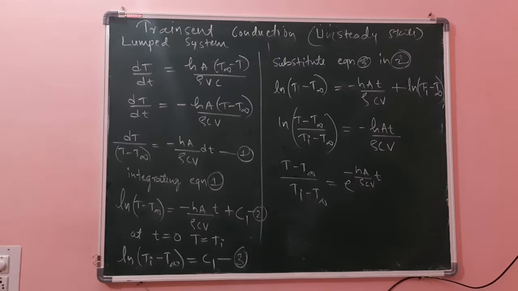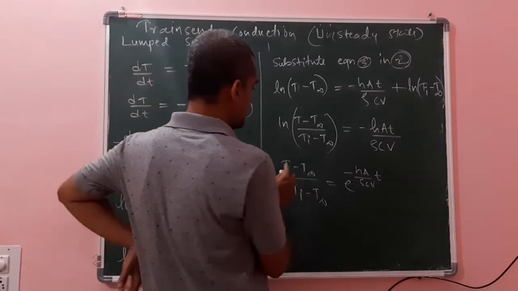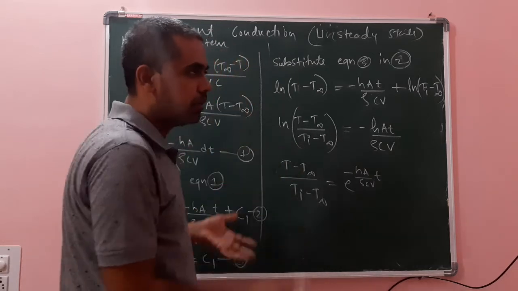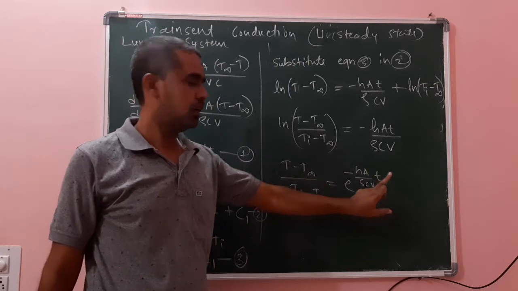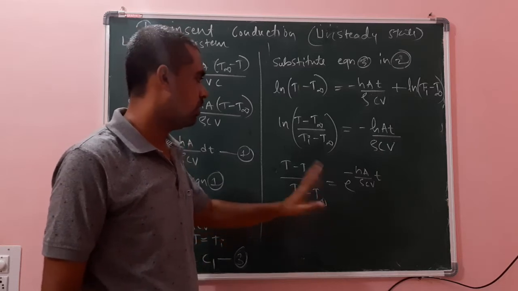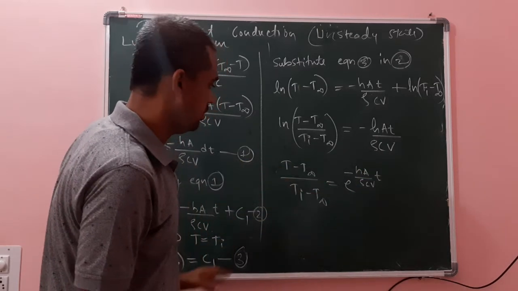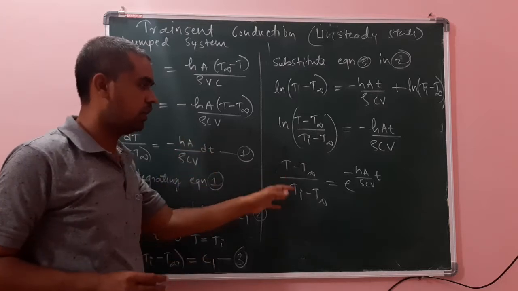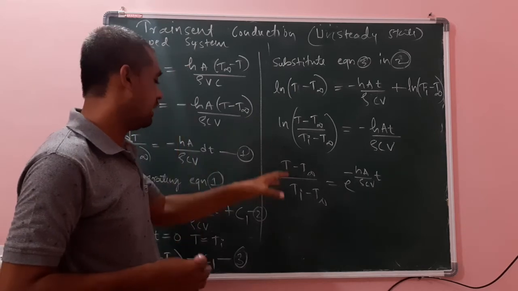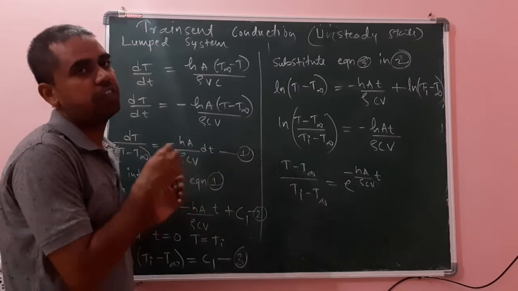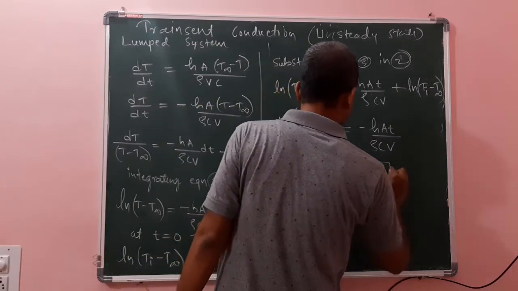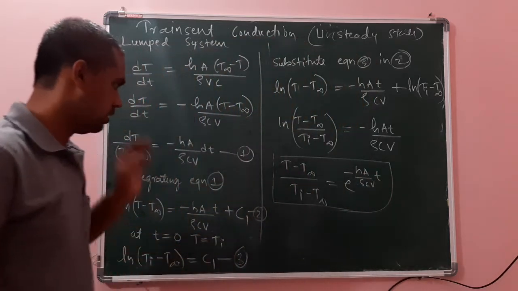What does this represent? T is the temperature of that lumped system at time t. T infinity is the temperature of the fluid, and Ti is the initial temperature. hA and all the others we know. By this equation we can get the temperature of a lumped system after time t. This is one of the important equations, and it is even available in the data book.